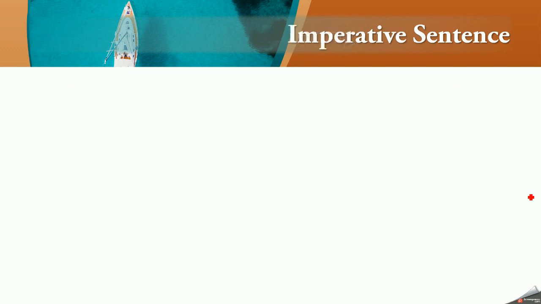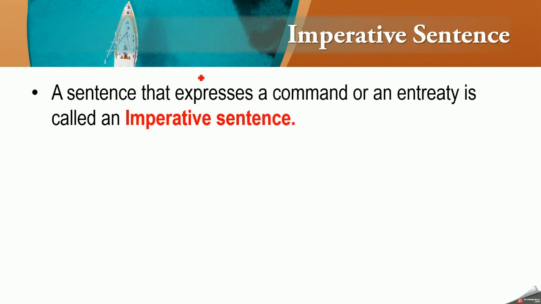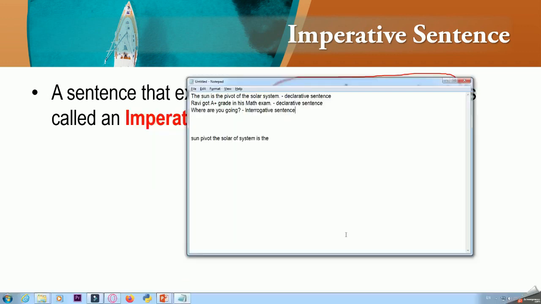Next is imperative sentence. So a sentence that expresses a command or an entreaty. Please make a mark of this word entreaty. What does this word entreaty mean?